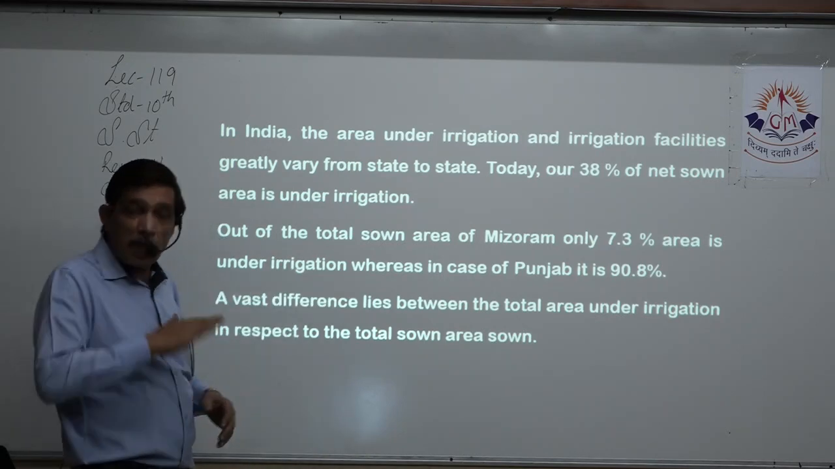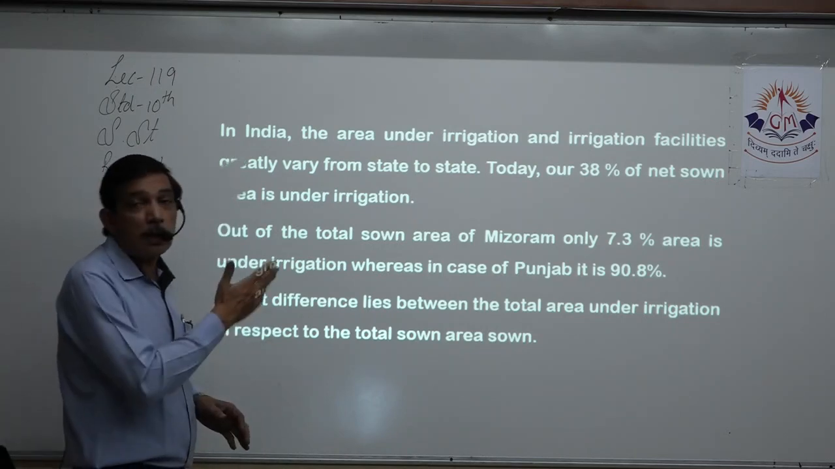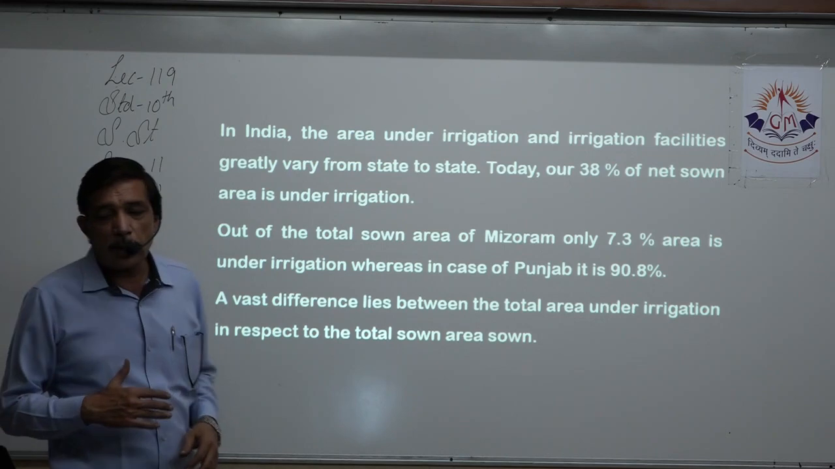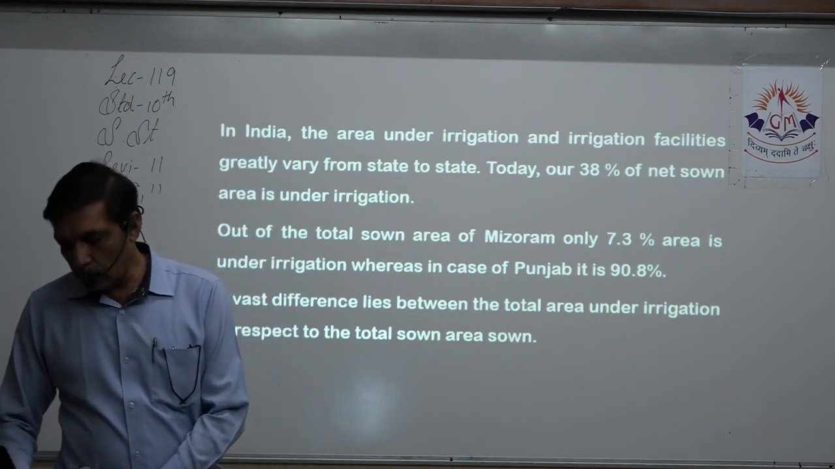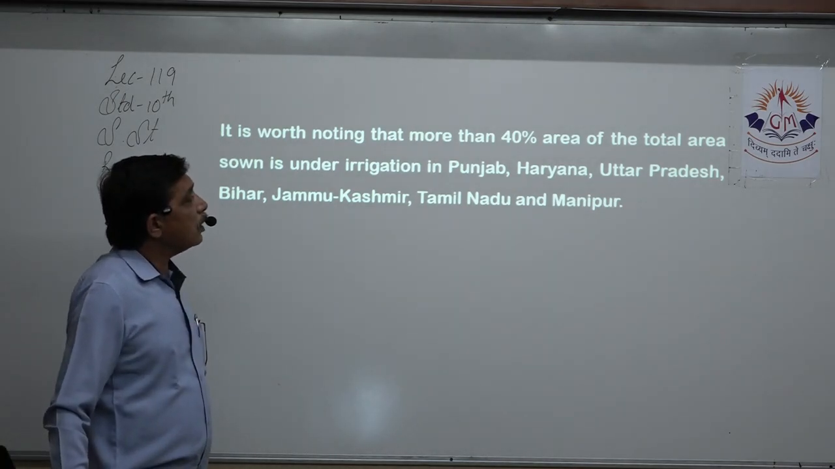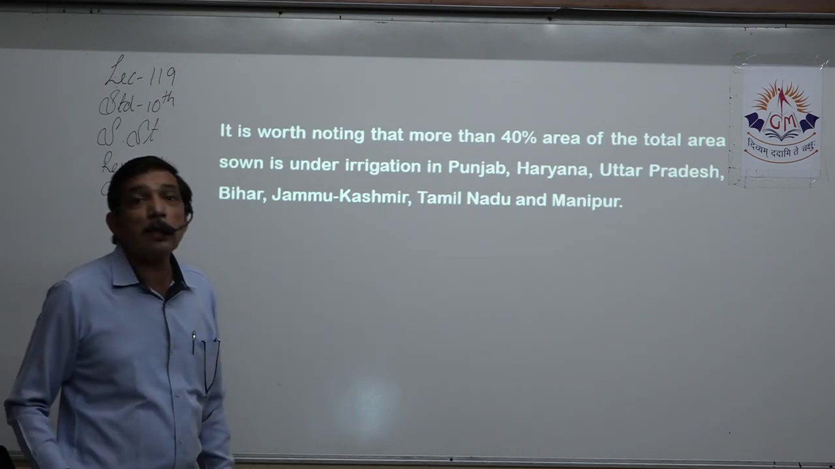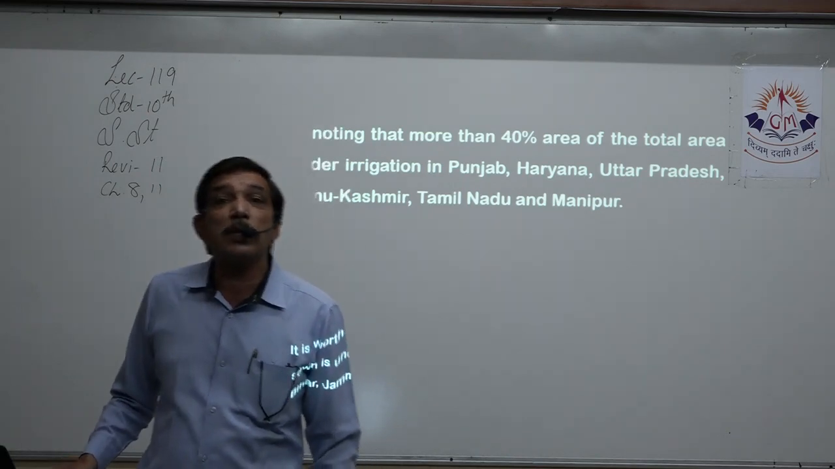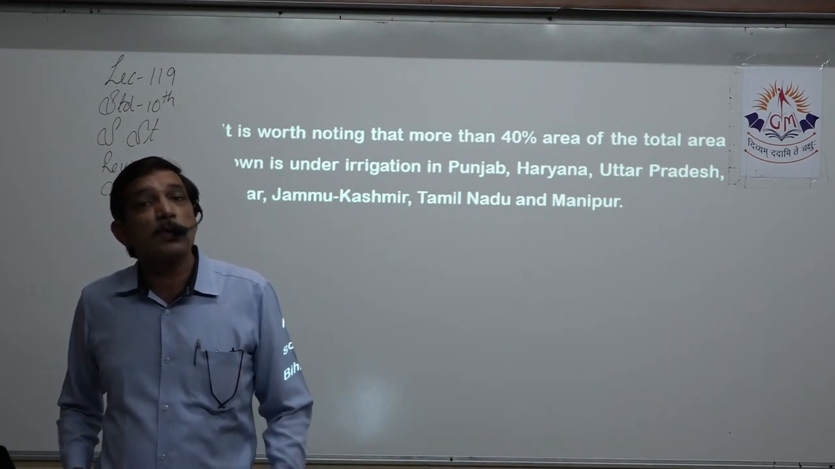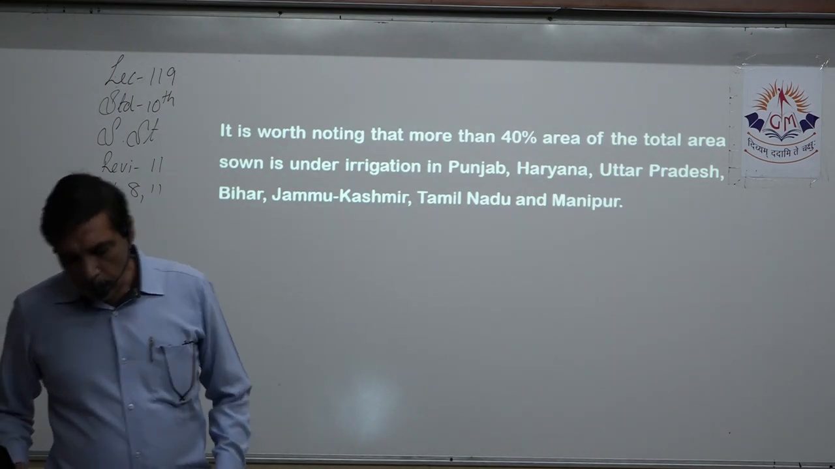Whereas in Punjab, there are no hills and mountains, so there is lots of flat land, so you need more irrigation, where it is up to 90.8%. Vast difference lies between the total area of irrigation in respect to the total sown area. Yes, so it happens because we do not have the same topography everywhere. It is worth noting that more than 40% of the total area under Punjab, Haryana, Uttar Pradesh, Bihar is under irrigation, because these are quite fertile plains. So we need more irrigation methods so that we can get more crops in that same area. Water crisis and water management.